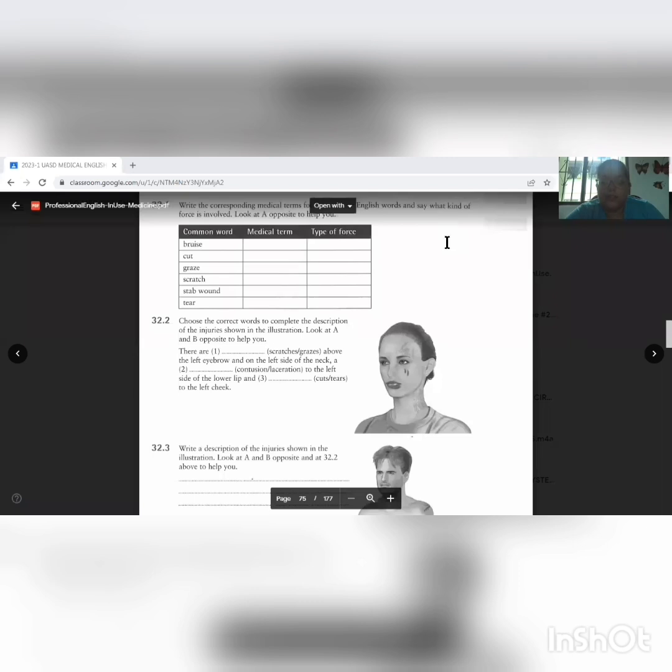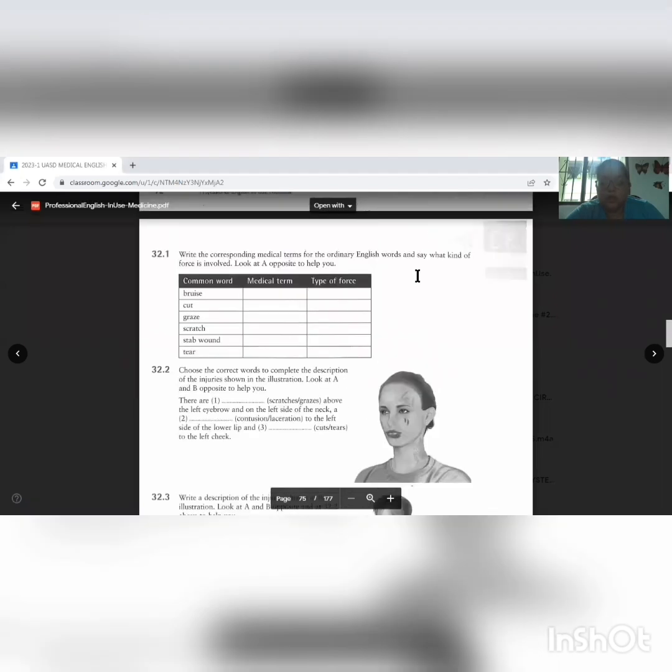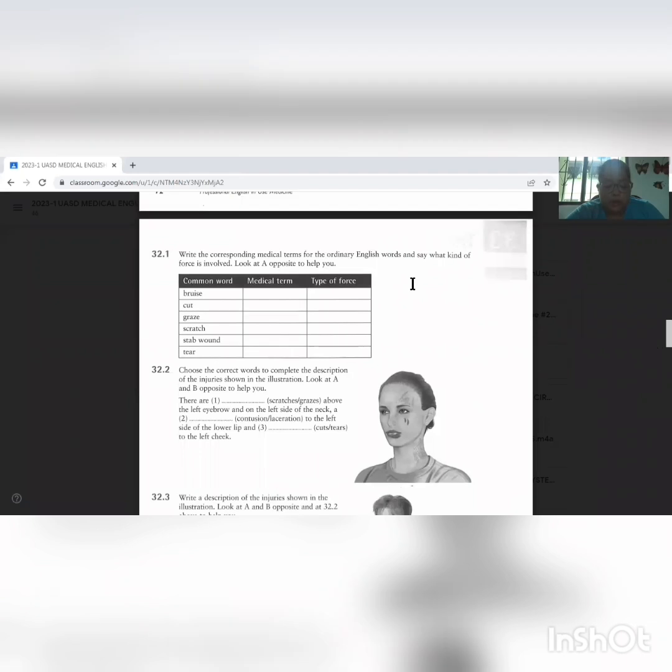Unit 32, the skin. 32.1. Write the corresponding medical term for the ordinary English words and say what kind of force is involved. Look at A opposite to help you. Common word: bruise. Medical term: contusion. Type of force: blunt. Common word: cut. Medical term: incised wound. Type of force: sharp.